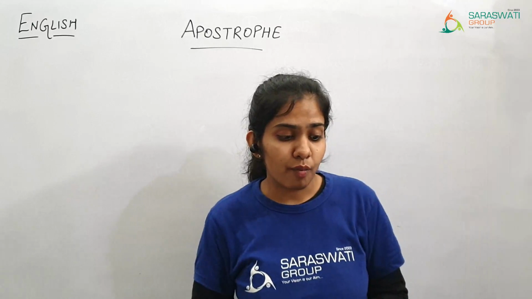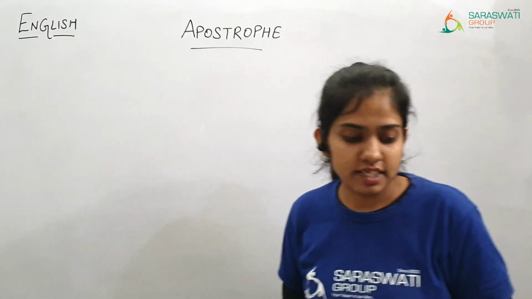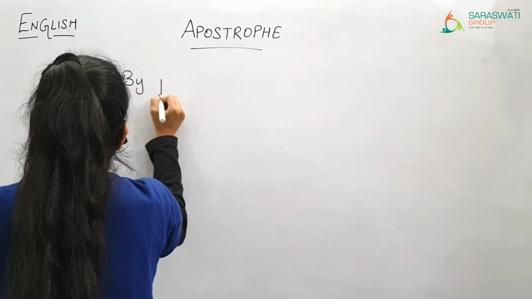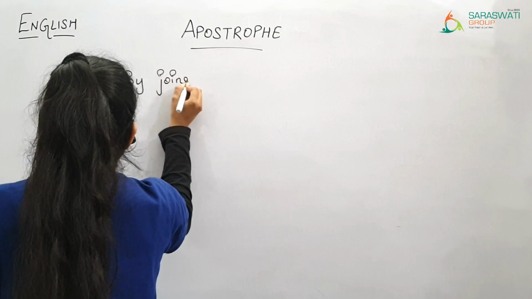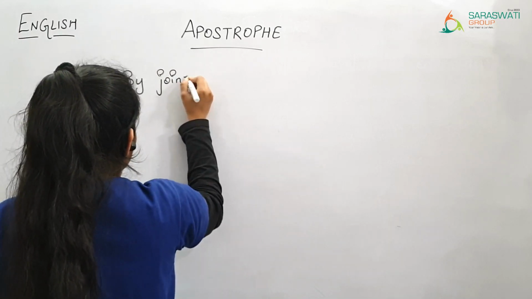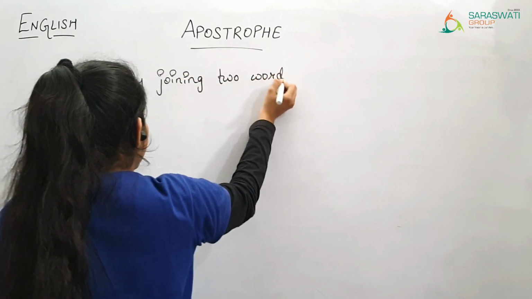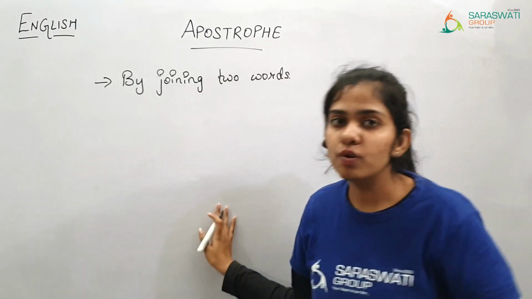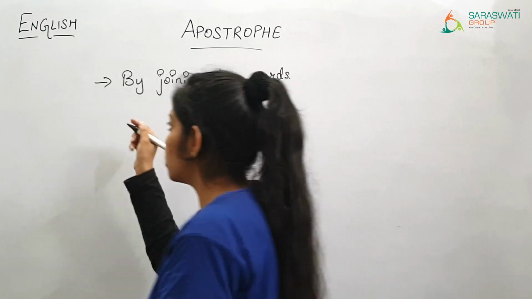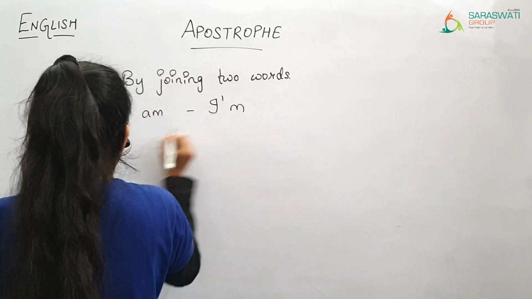So now the apostrophe is also used in contraction. By joining two words to make it short, at that time apostrophe is being used. I am, then I'm.